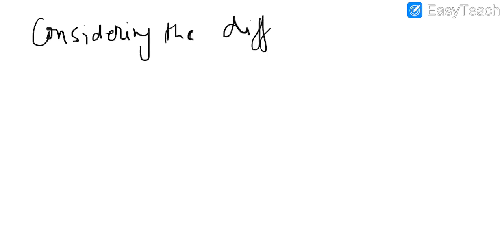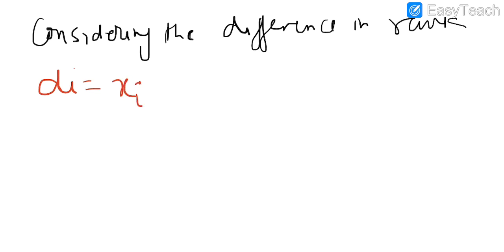Now considering the difference in ranks, let di represent the difference in rank of xi minus x bar from the mean value.